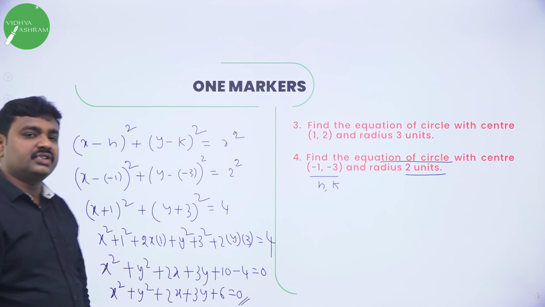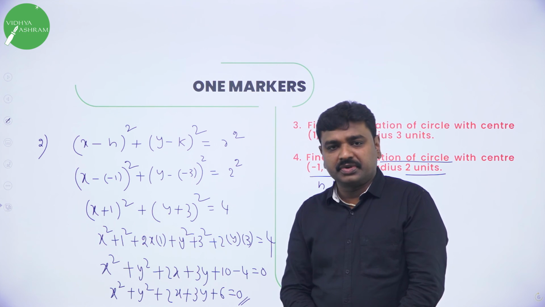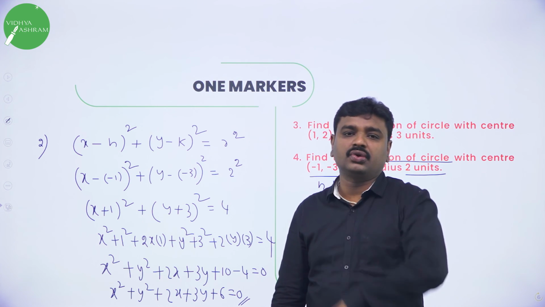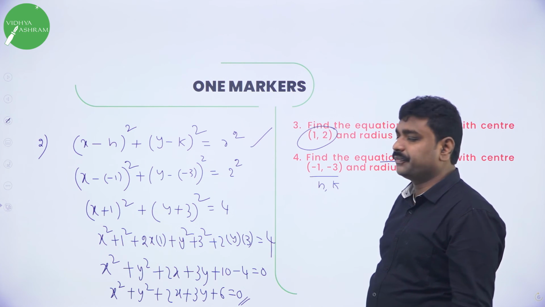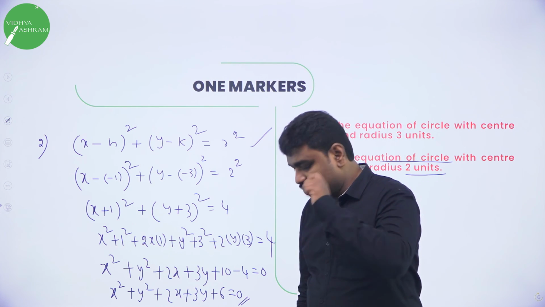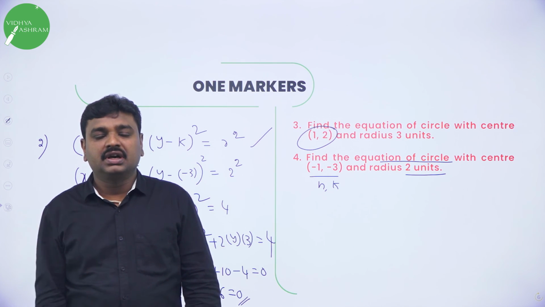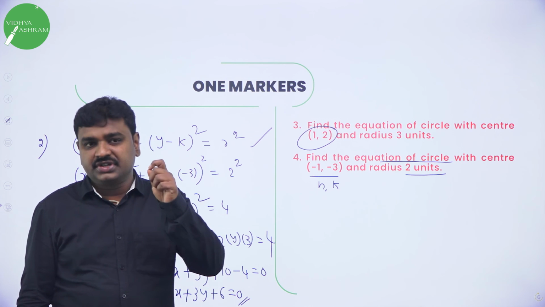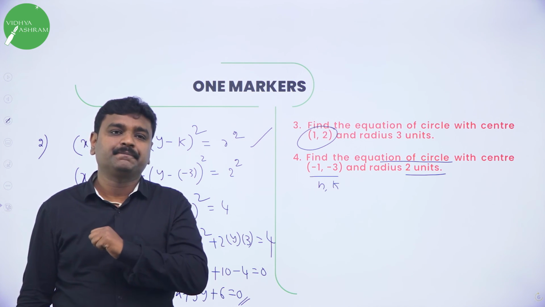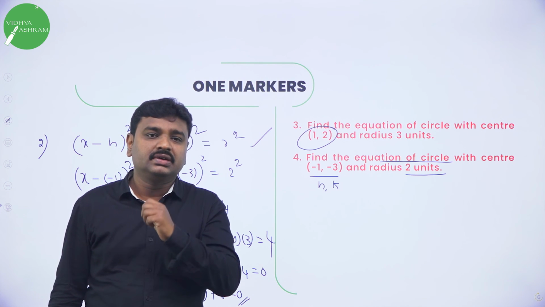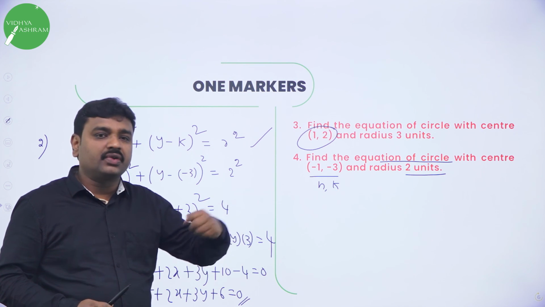So now we got the equation of circle. What is the equation of circle with center h comma k and radius r? x minus h the whole square plus y minus k the whole square equal to r square. If they give center is any point like this, then you have to use this equation. I hope all of you understood this. So in today's class, I started the chapter called circles, and I taught you first derivation equation of circle with center origin, second derivation equation of circle with center h comma k. Now going ahead, in my next class we'll learn some more equations.